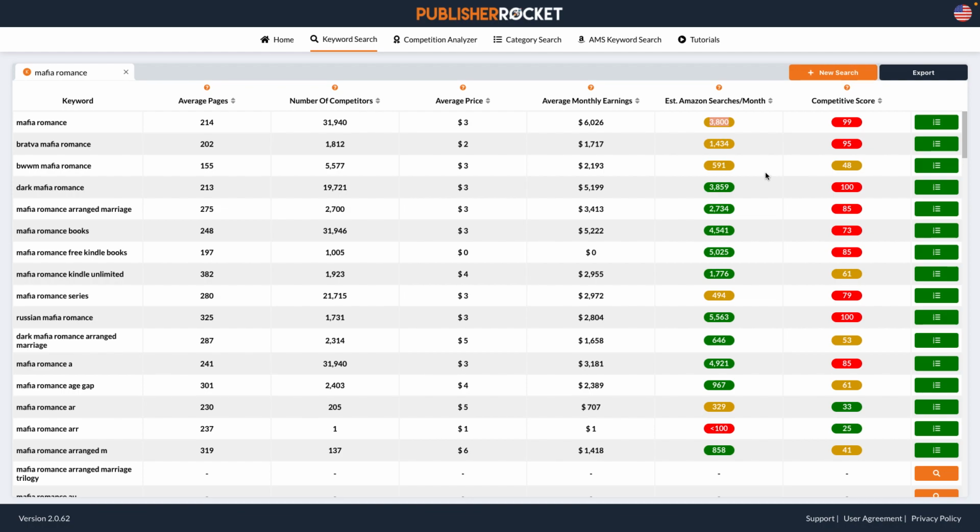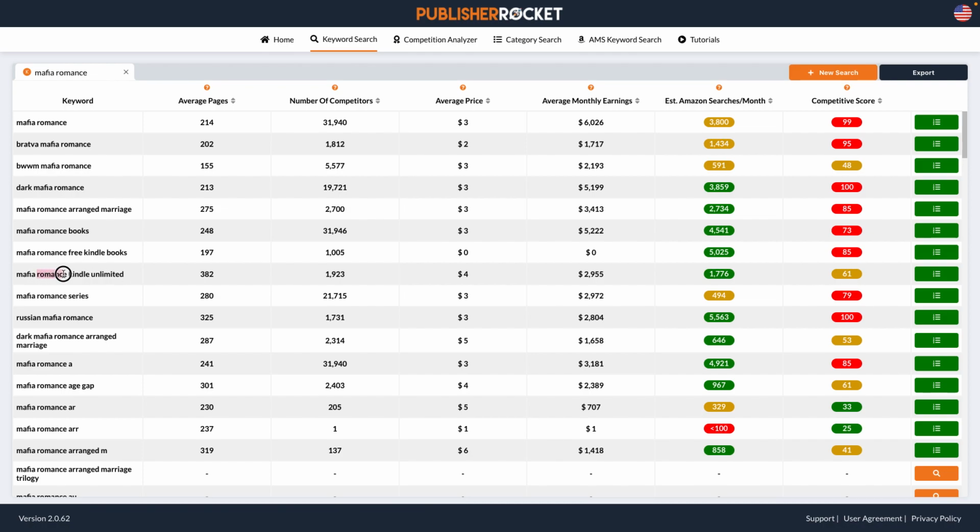Dropping the keywords in the title and the subtitle. So numbers we're going to look at. I have no idea what that is. Okay, so let's go down here to Mafia Romance Kindle Unlimited. Now I'm telling you, just because somebody searched it doesn't mean it will actually fit in the keyword bar when you put it in. So just remember that.